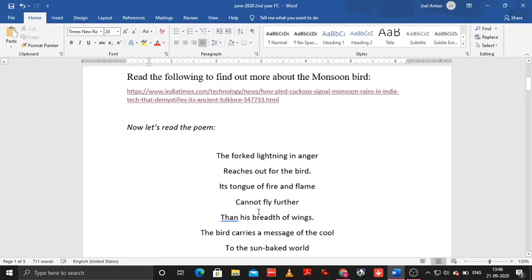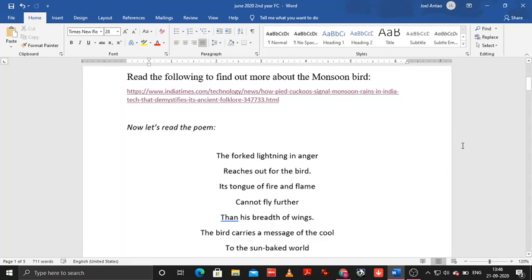That means although it is so spread out, and it is trying to attack the bird, it doesn't manage to, or it doesn't succeed in, because the bird is faster, the monsoon bird is faster. So the monsoon bird manages to race the lightning, and it is not affected by the big lightning that is splashed all across the sky. Okay. So the monsoon bird continues in its flight. It's in a hurry, and it's going to tell the rest of India that it is going to rain, and it is faster than the lightning.